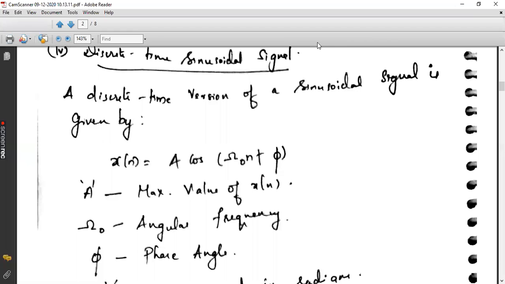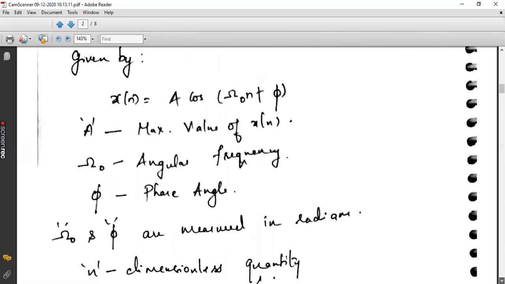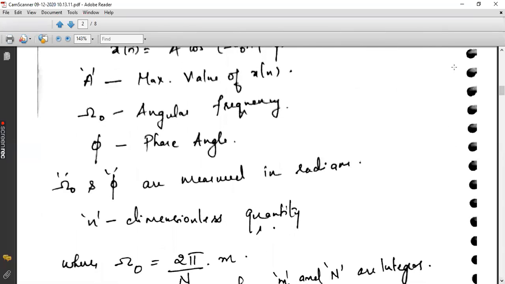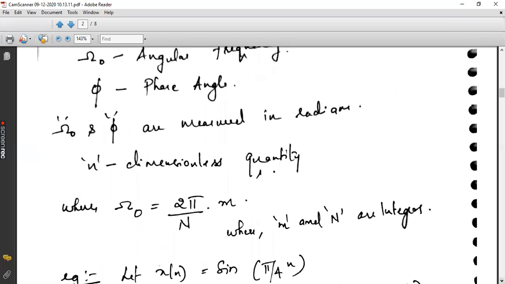Cos is the sine version, that is, a shifted version of sine. Is it clear for you? So just replace t with n, that's all. Here n can be considered as a dimensionless quantity because it is an integer. So it is a dimensionless quantity. And the value of omega you have already found out from the periodic and non-periodic topic.